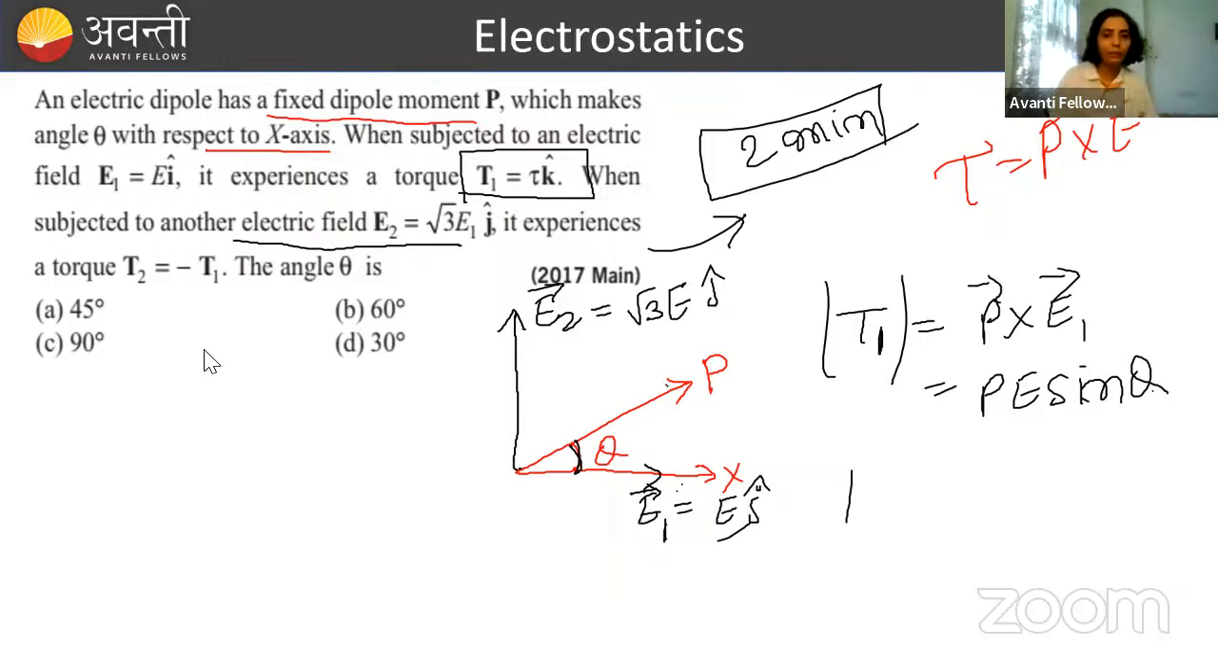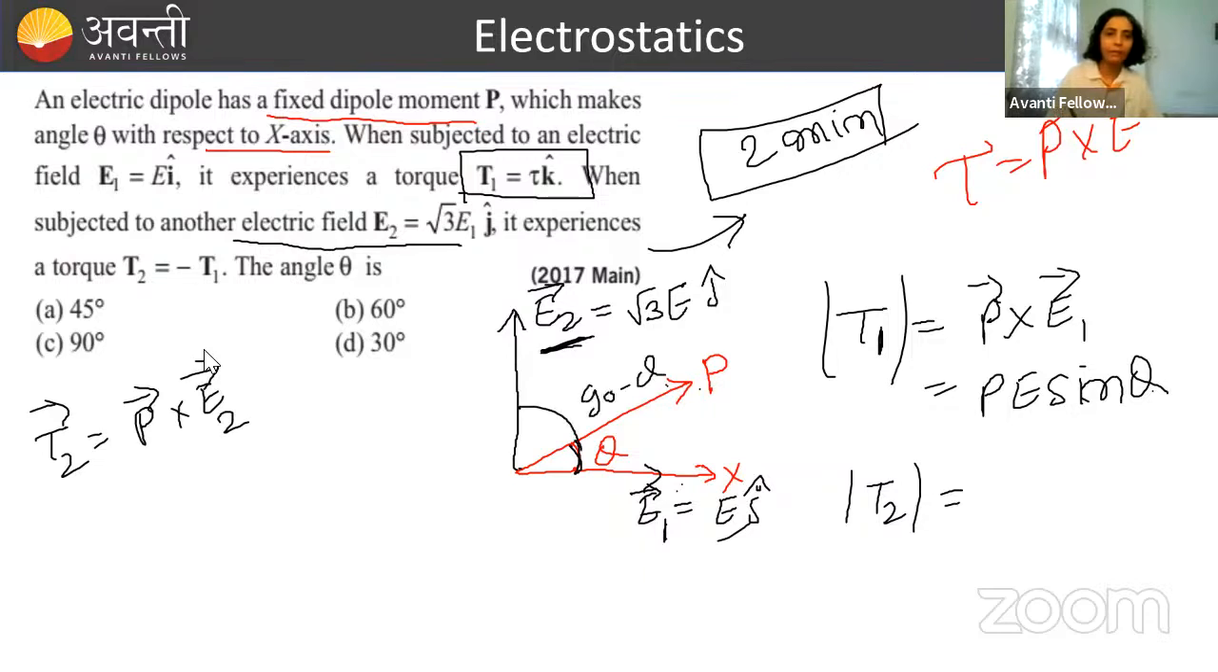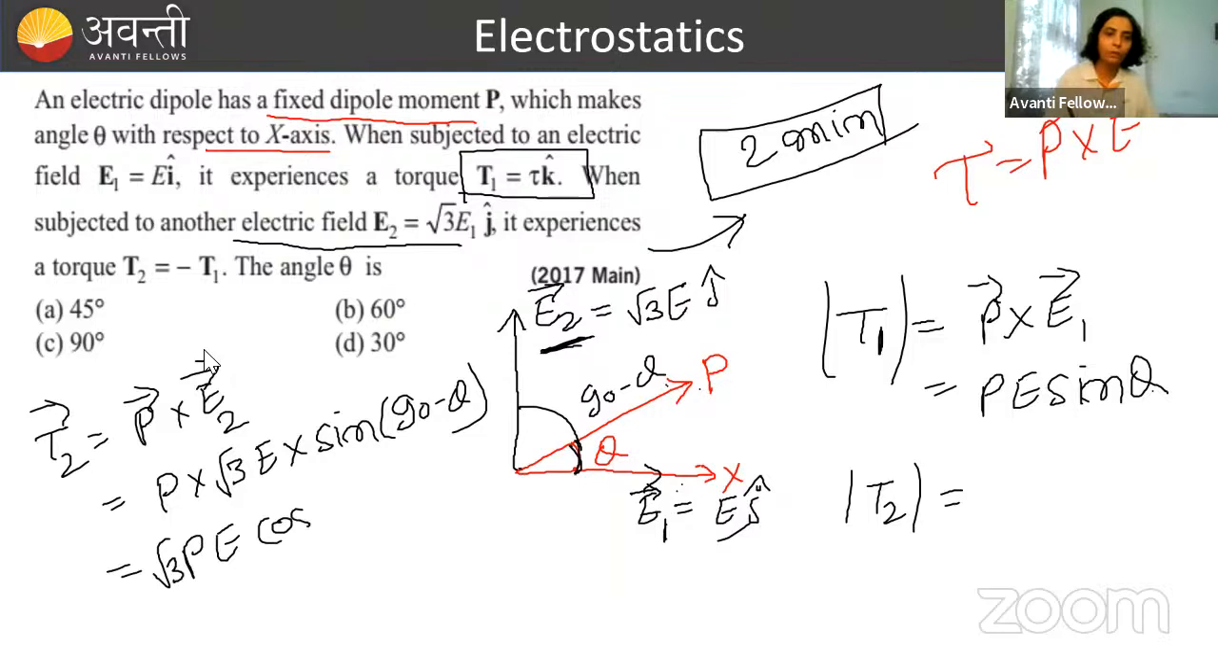Let's deal with the magnitude again. So magnitude of T2 will be equal to how much? Let's calculate T2. Torque acting because of electric field E2 will be how much? तो T2 निकालो आप, क्या लिखोगे? P cross E2, है ना? Angle between P and E2 will be how much? 90 minus theta. Write the magnitudes. P का magnitude P, E2 का magnitude है root 3E, and angle is 90 minus theta. So आप क्या लिखोगे? Sin 90 minus theta. This is cos theta. So value is root 3 PE cos theta.